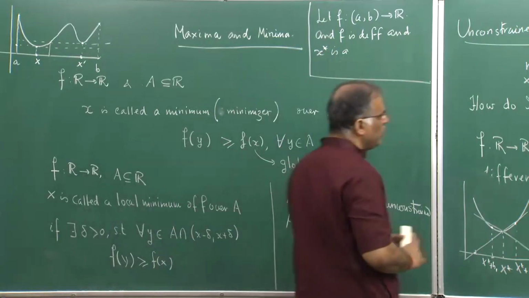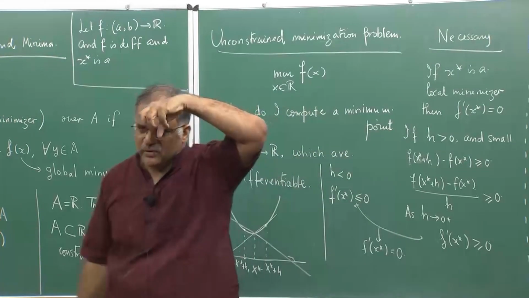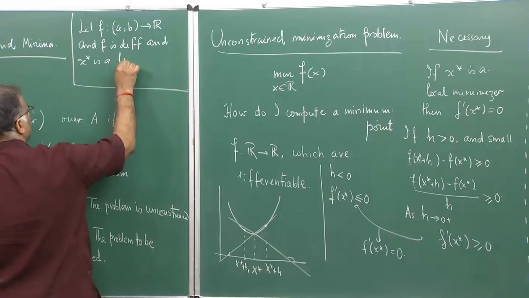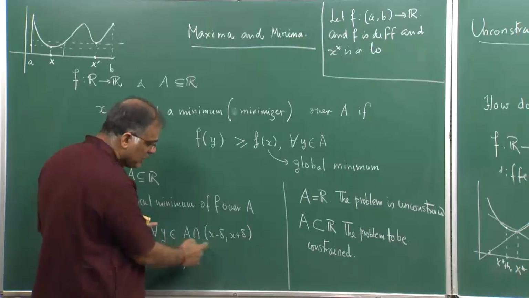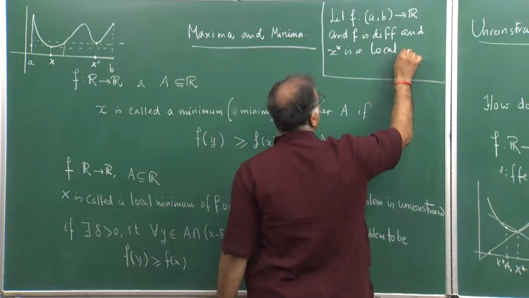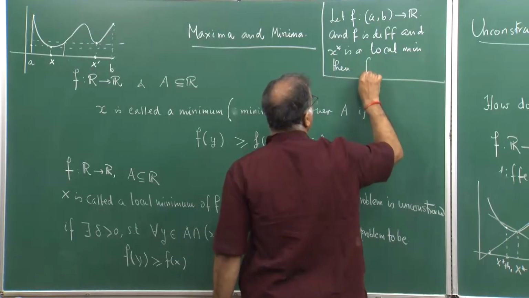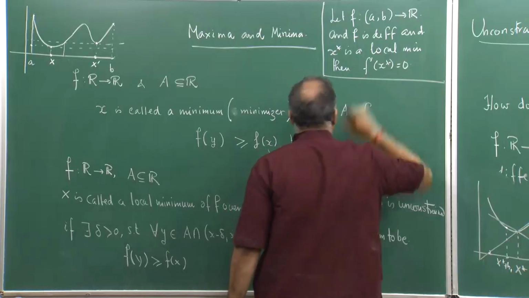I am using this word h is small, because if it is a local minima, it should stay within some given delta neighborhood. Because if A is equal to R, then y should just belong to x minus delta to x plus delta. So the intersection would be just this. And x star is the local minimum, then f dash x star is equal to 0.